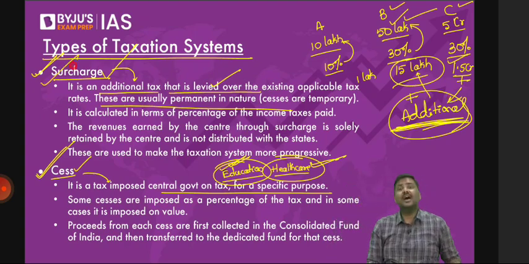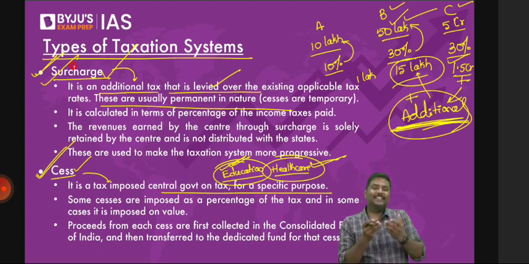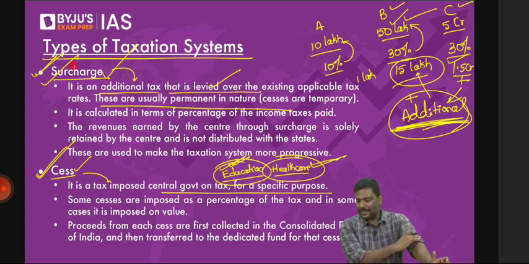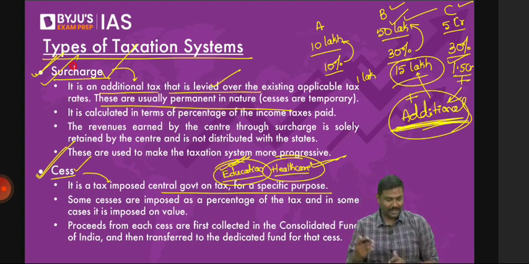What is the rate of a tax? My goodness. If you ask me what is the rate of a tax, there is a tax base on which the government will impose a tax, and that is called the rate of a tax. Did we not discuss all of this in the beginning? Tax base is there. On the tax base such as income, a tax is applicable, that is the tax rate. Anyways, surcharge is basically an additional tax.